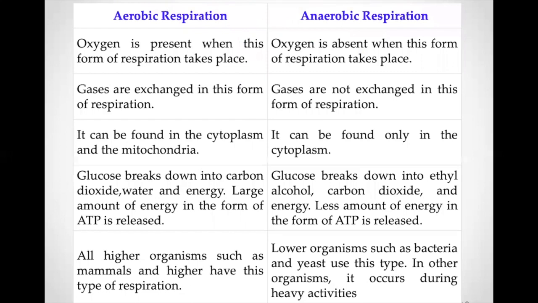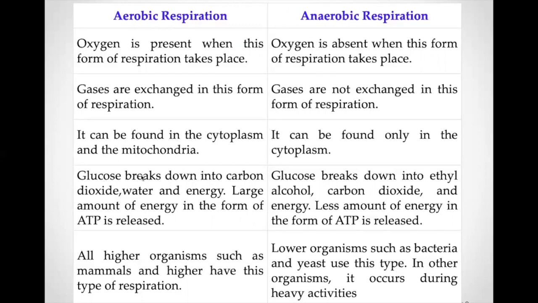The difference between aerobic respiration and anaerobic respiration. In aerobic respiration, oxygen is used. In anaerobic respiration, no oxygen is used. Gases are exchanged during the process of aerobic respiration. Gases are not exchanged in the process of anaerobic respiration. Aerobic respiration can be found in both cytoplasm and mitochondria. The anaerobic respiration is found only in the cytoplasm.